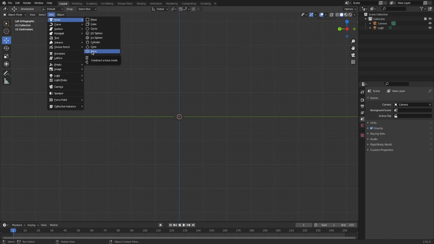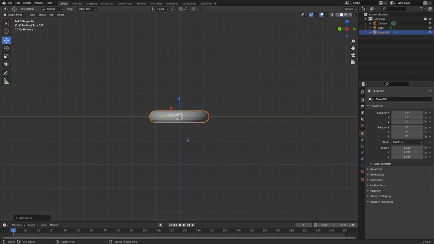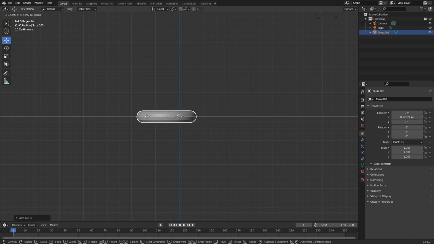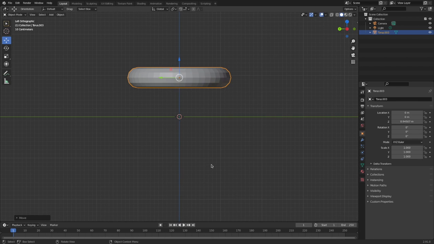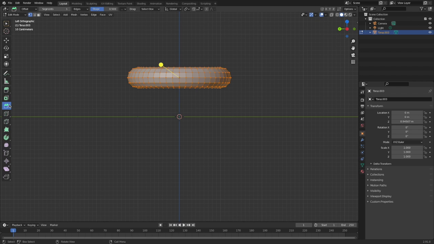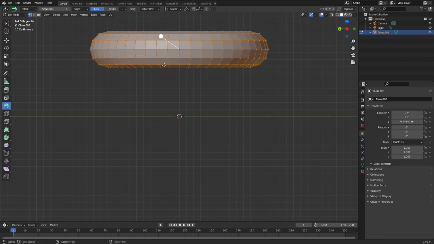So first we will go to add and take a torus. After that I'll just move it a little up so I can show you two different tires. Now we will use the bevel tool to shape it into the tire form.